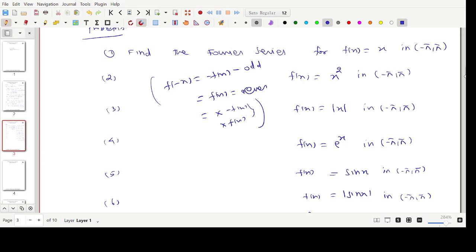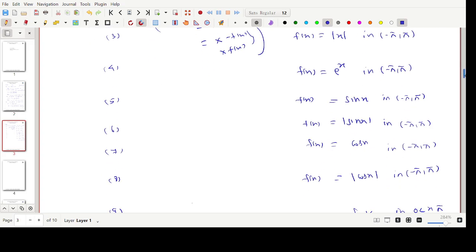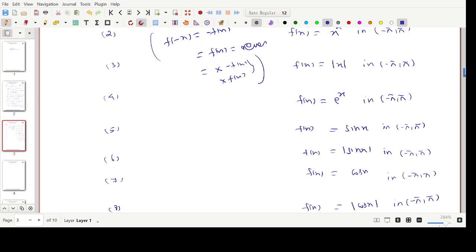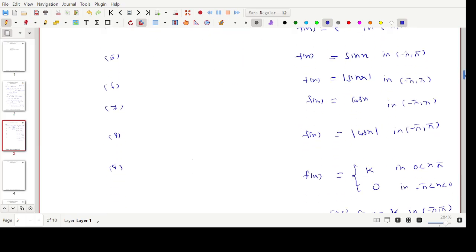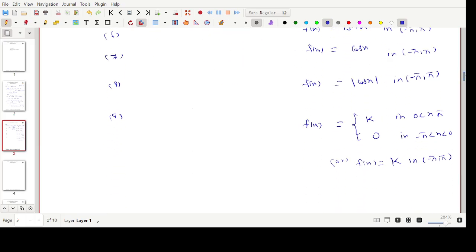Sin x, and so on: these are very standard problems I listed, and also simple problems I listed here. I'll do one or two problems. A constant function is always an even function, right? So I can go for one problem for our understanding.